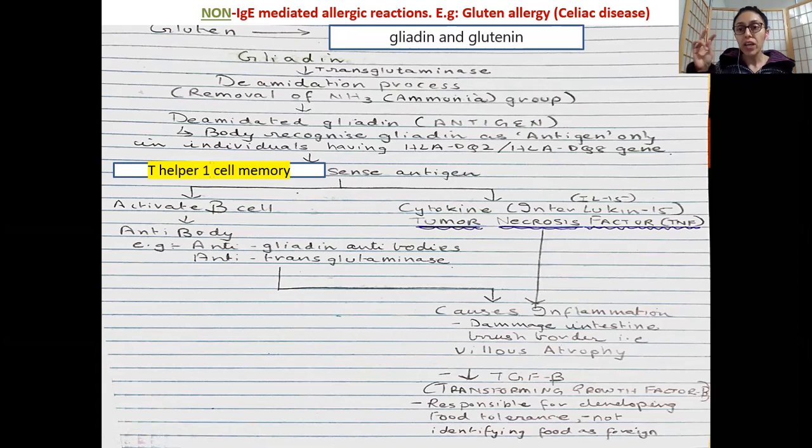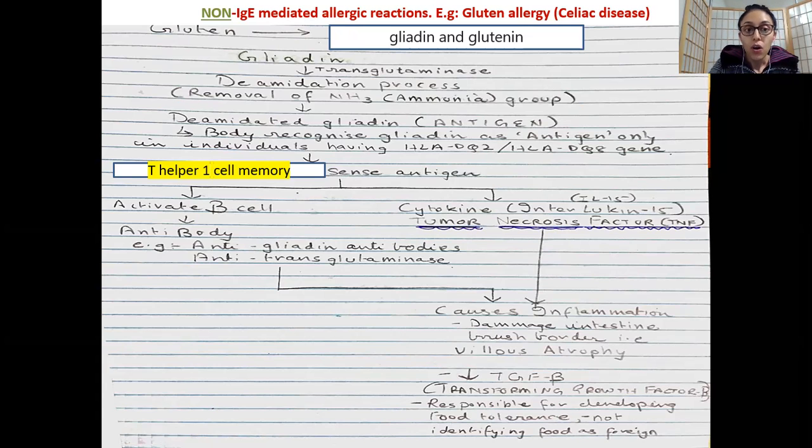Now, I'm not talking about food intolerance in that sense. Basically, it increases the body's acceptance for gliadin and it does not recognize this as an antigen. So your body is more accepting. It decreases your sensitivity to these proteins and increases tolerance to them. The terminology tolerance which I'm using is in this perspective, meaning it is more accepting of proteins such as gliadin, in simple terms. So this is the function for a non-immunoglobulin E mediated allergic reaction.